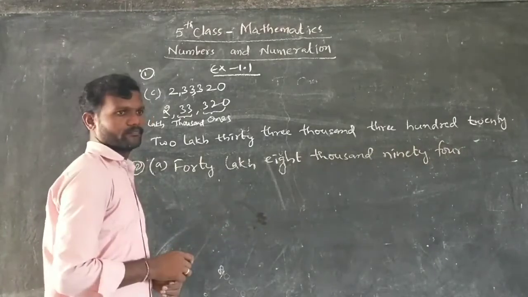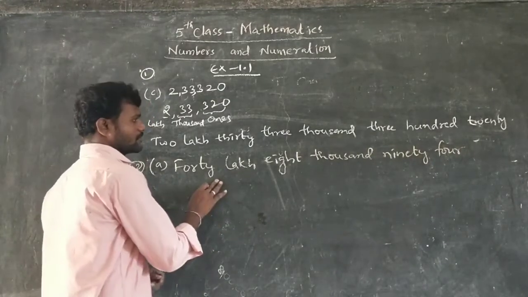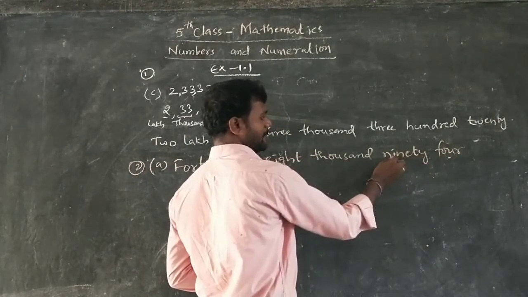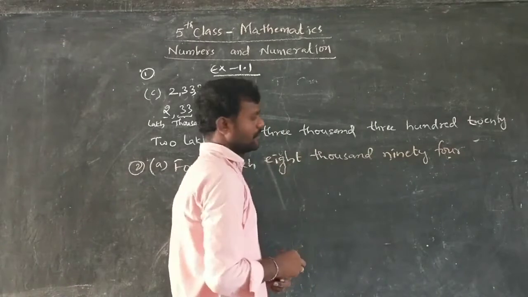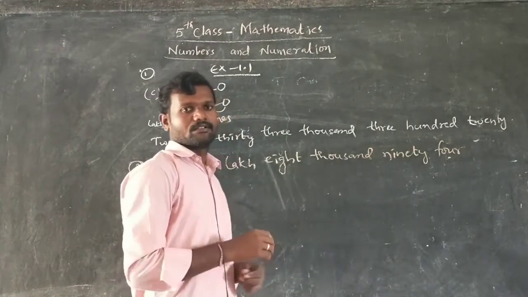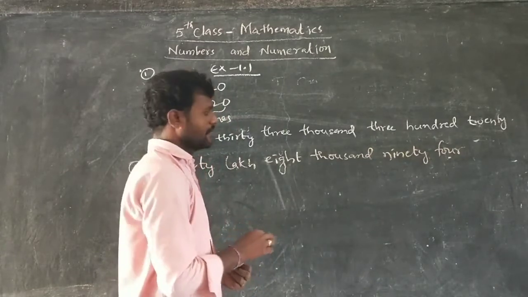First, 94. 4 is in ones place. 90 means 9 is in tens place. So hundreds are not mentioned. Nothing is there in hundreds place, so you have to take 0.